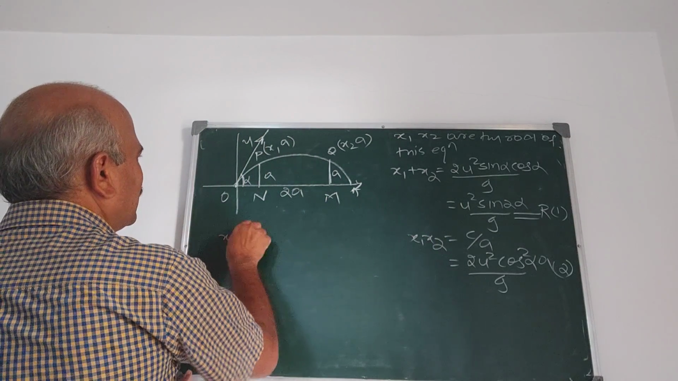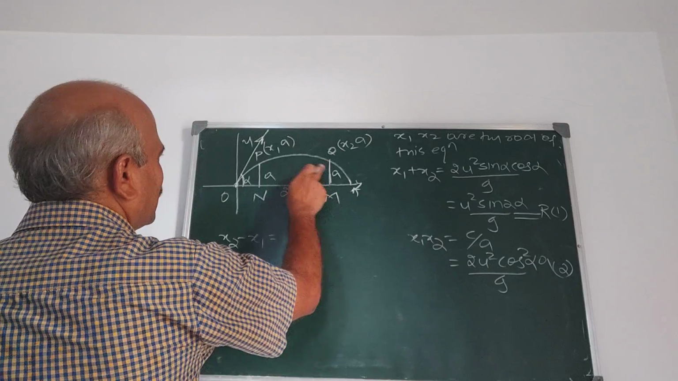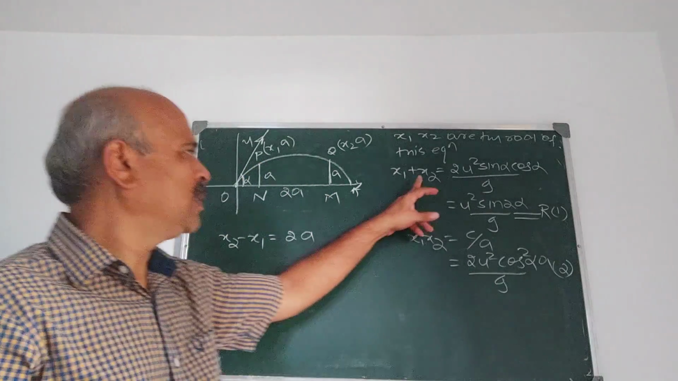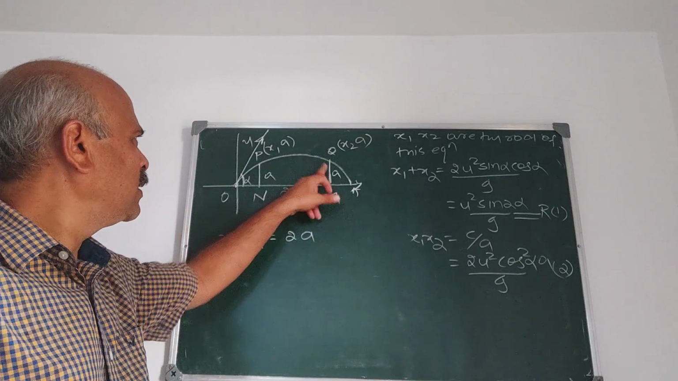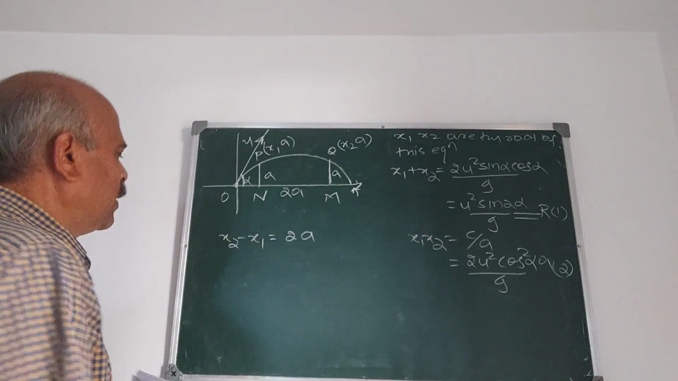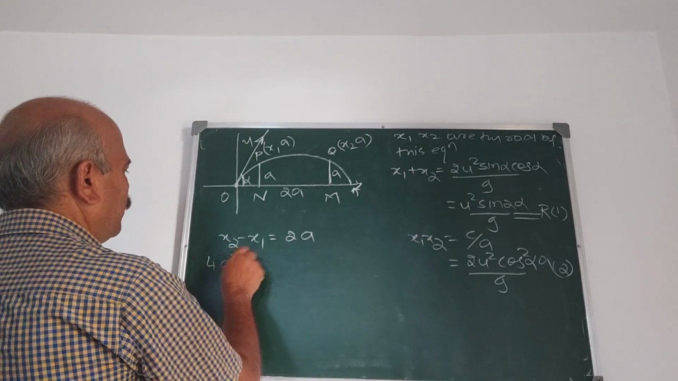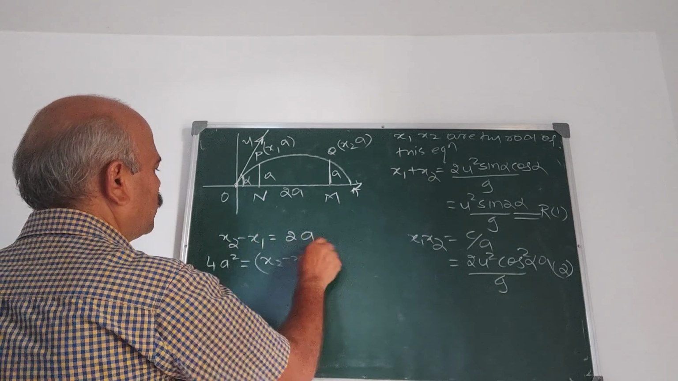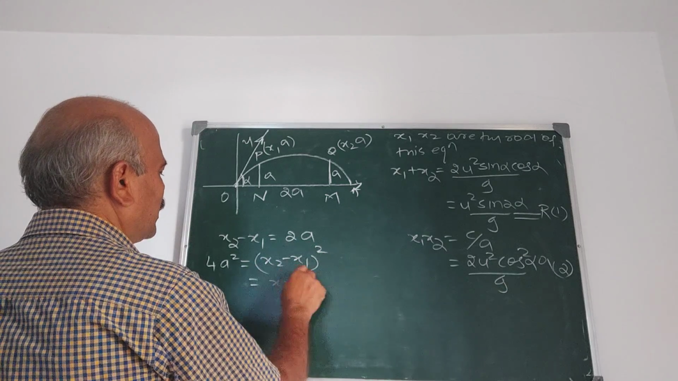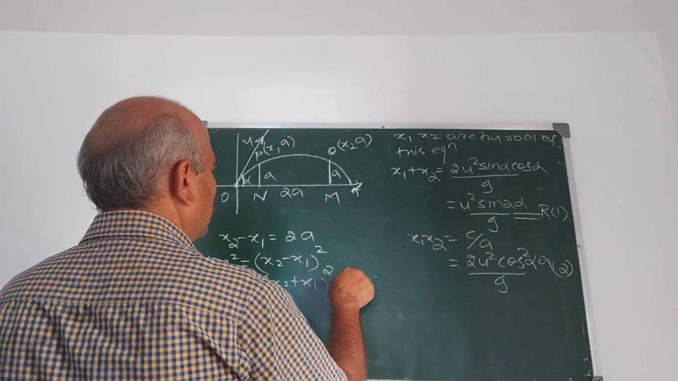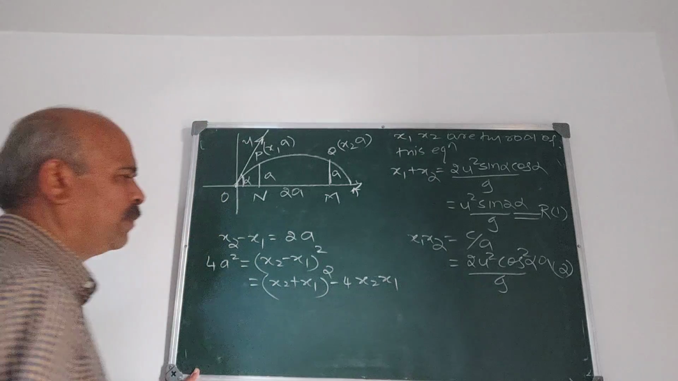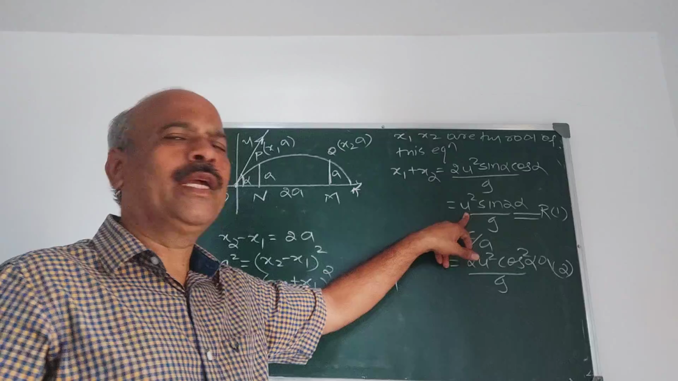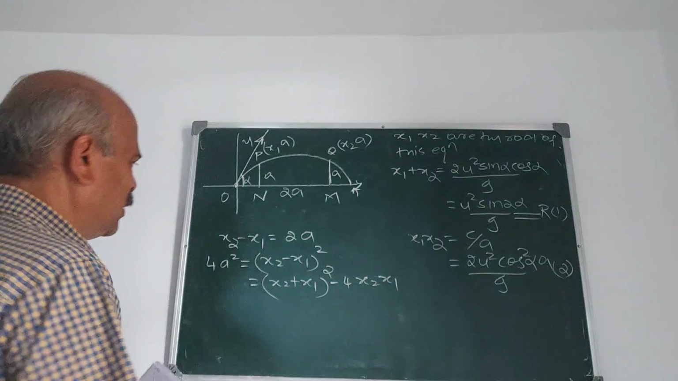Now, what is x2 minus x1? See, x2 minus x1 is 2a. Correct? We have x1 plus x2 here, but x2 minus x1 is 2a. Therefore, 4a square is x2 minus x1 whole square, which is equal to x2 plus x1 whole square minus 4 x2 x1. Because we have to prove that this R is 2a cot alpha by 2. For that we use this.